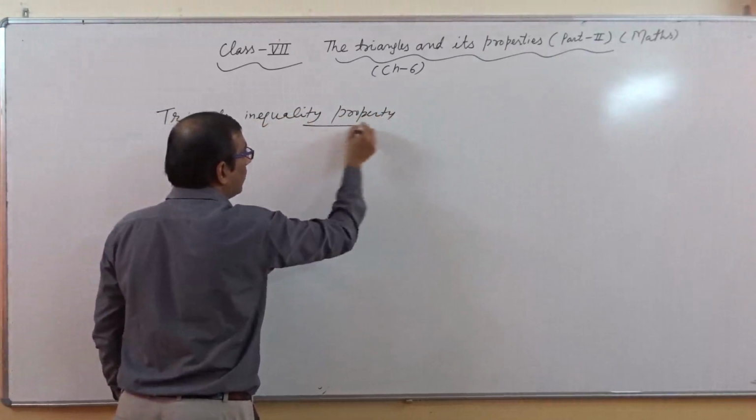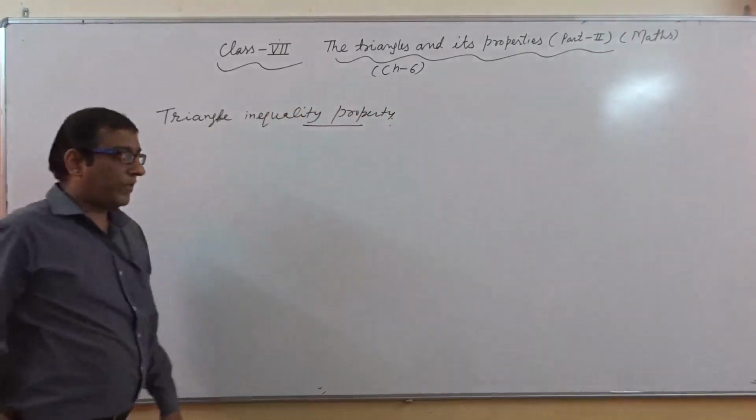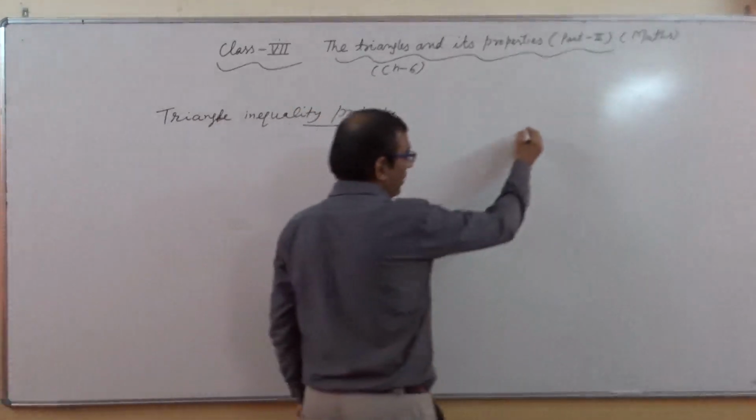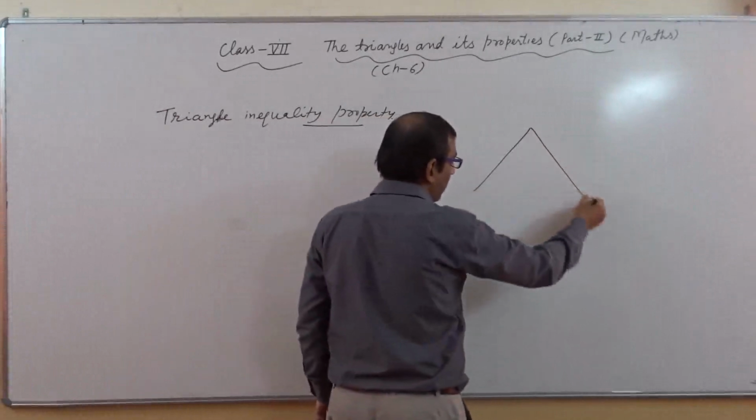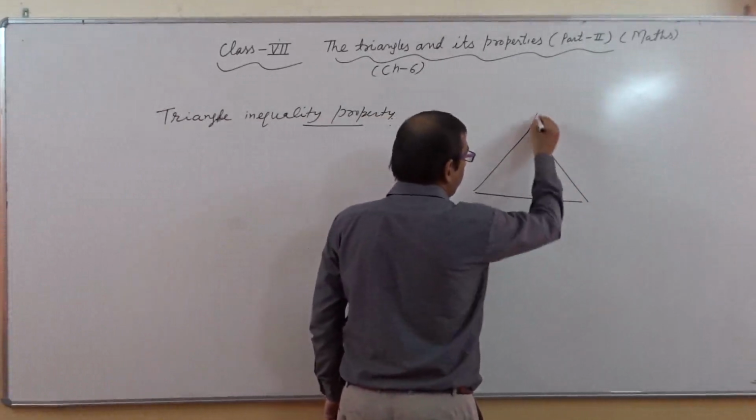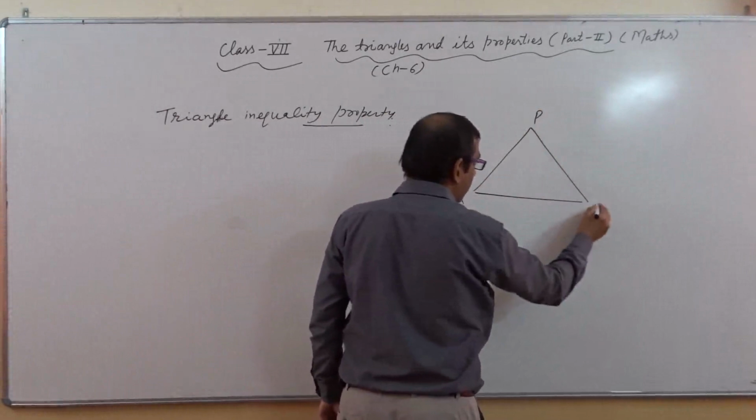So what is the meaning of this property? We will take one triangle. This is triangle PQR.